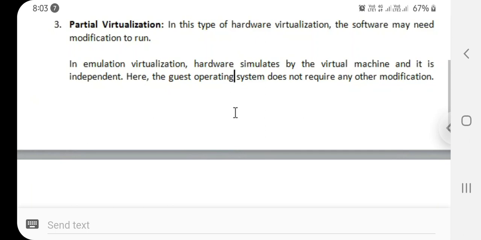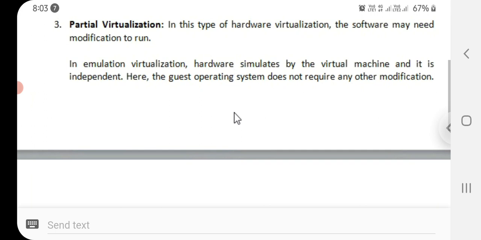In the previous session, we discussed full virtualization and para virtualization. Now let's see partial virtualization. In this type of hardware virtualization, the software may need a modification to run.